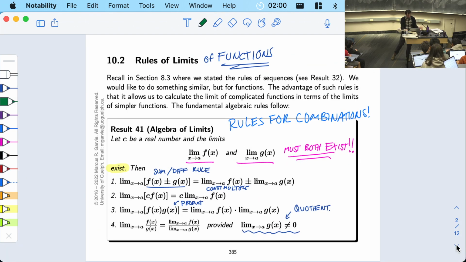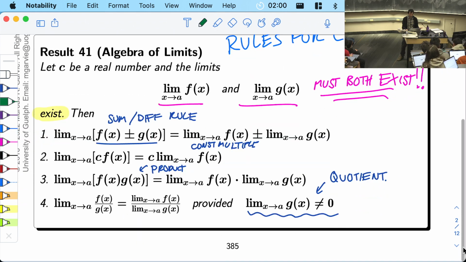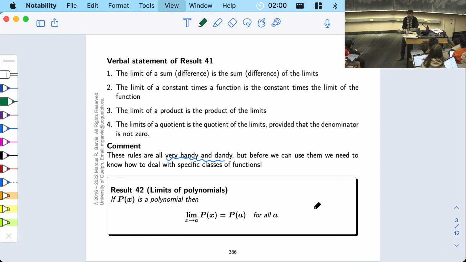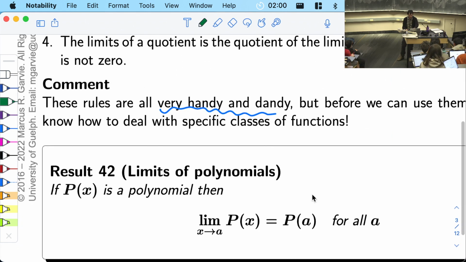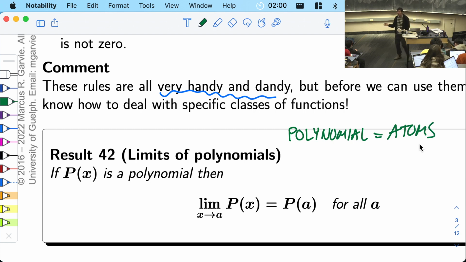And so far, for limits of functions, the same rules and the same combining apply, but what are the atoms? What do we know how to do the limit of, to combine to get more complicated limits? And there is a nice answer, which is polynomials. Limits of polynomials. So here is a rule. This tells you that polynomials are a type of atom. These are the atoms. We know how to do the limit of any polynomial.